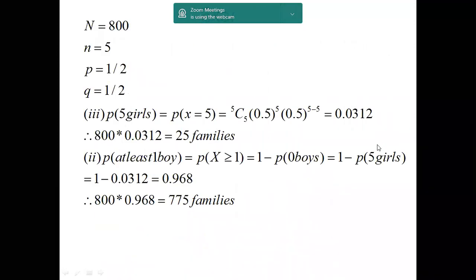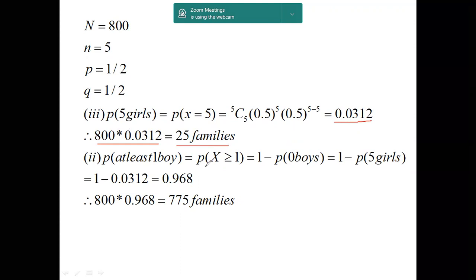So here is the solution. 5 out of 5 girls is nothing but 5C5. Probability of getting a girl is 0.5 power of 5. Probability of getting a boy, that is failure, is 0.5 to the power of 5 minus 5. So the respective probability is 0.0312. How many families are there with 5 out of 5 girls? That is 800 into 0.0312, which is 25 families consisting of 5 girls in their home.